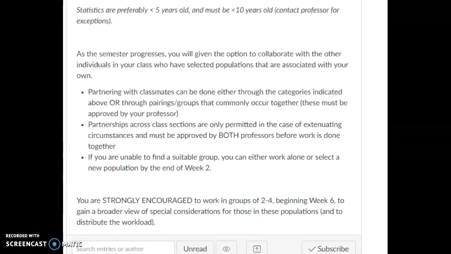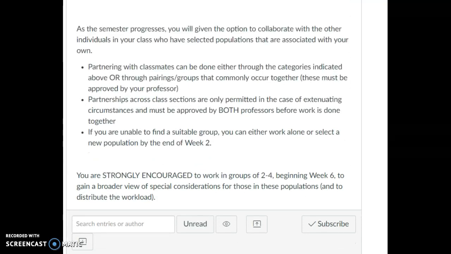Now, as the semester goes forward, you will be given an opportunity later on to partner with others. Group work in this class is optional, but there's quite a bit of work, so being in groups of 2 to 4 can help it not only distributes the workload a little more evenly, but it'll give you a lot more well-rounded view of the needs of these populations.